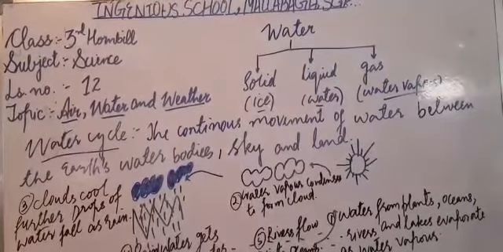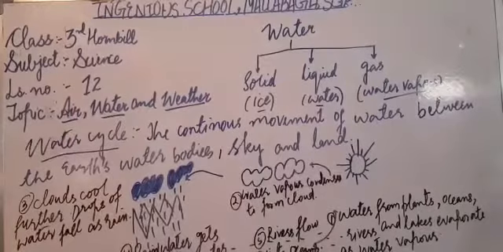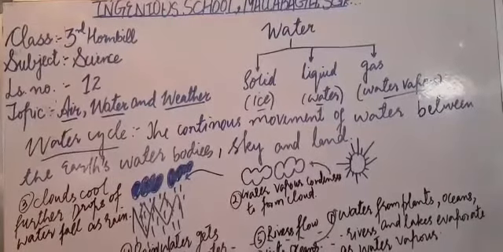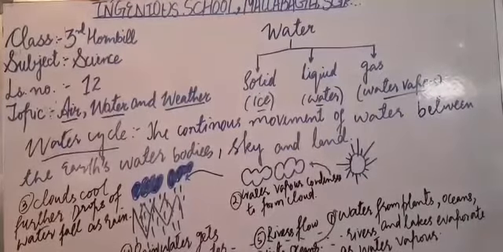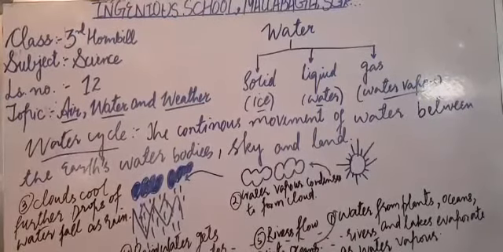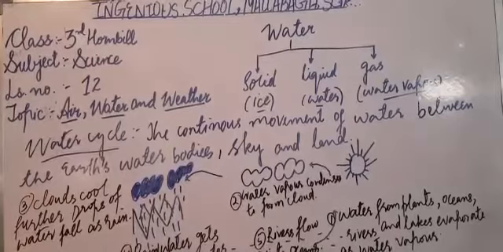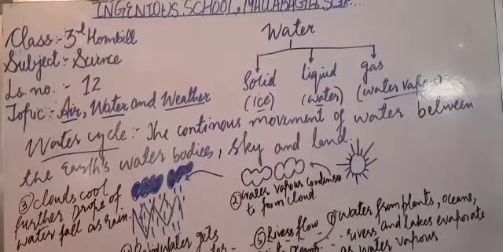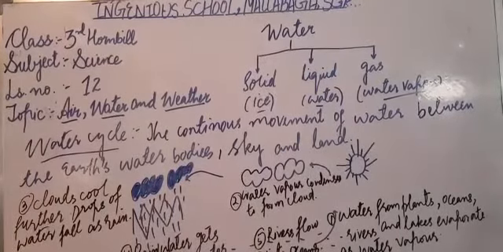Now when this water is cooled down and placed again in the refrigerator, the water solidifies. It means that the liquid state changes into the solid state. This all means that one state of water can be changed into another state. So these three states, solid, liquid and gas, are interchangeable. Got it? Liquid can be changed into solid by cooling. Liquid can be changed into gas by heating.